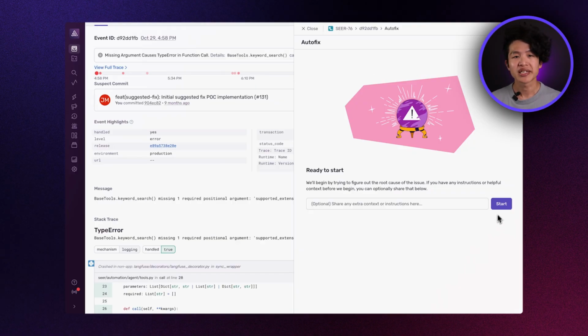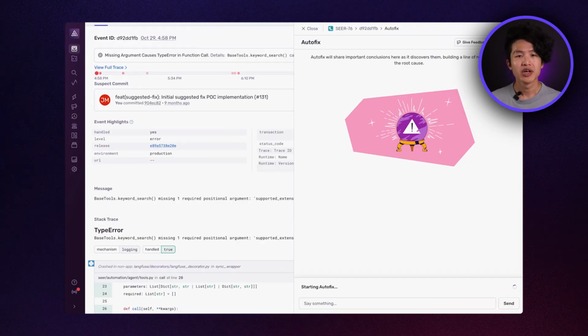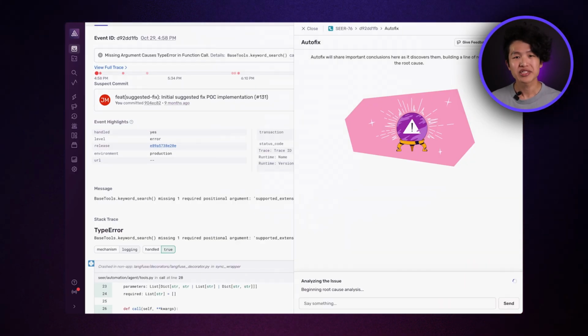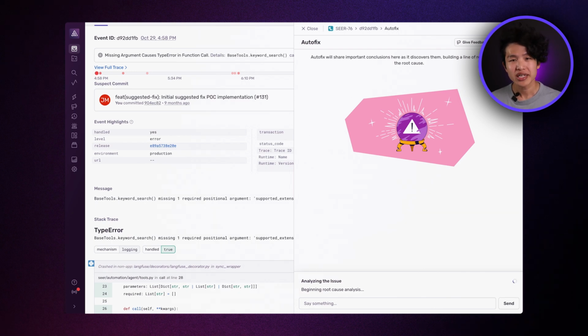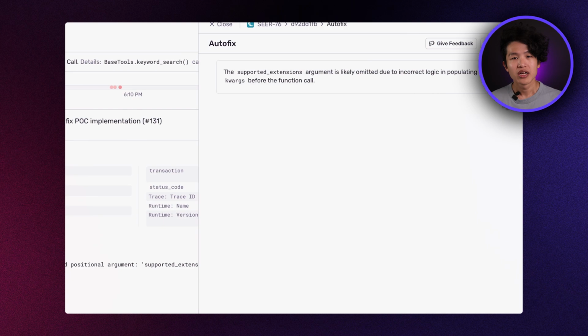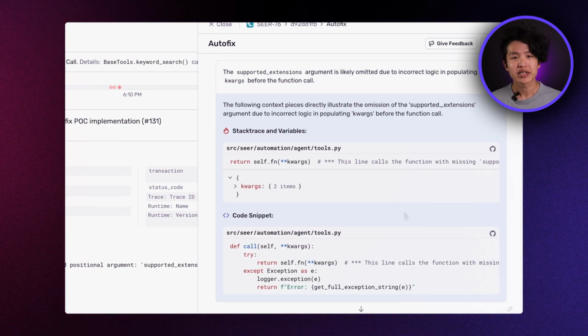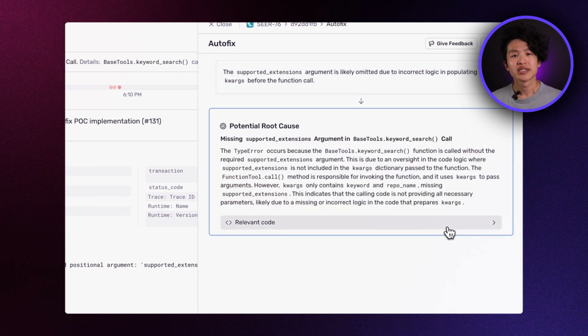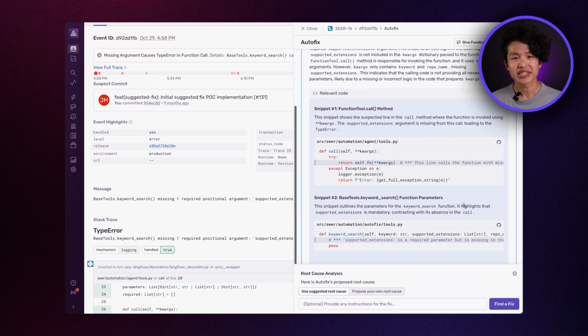Of course, we've also been hard at work on AutoFix. AutoFix is our AI system that is able to automatically perform root cause analysis of your Sentry issues and even generate PRs with fixes. You can access AutoFix at any time from the issue details page. When you trigger an AutoFix run, it analyzes your code base, all of the available context within Sentry, and surfaces insights along the way. When it's done, you see an in-depth root cause analysis, including the relevant code context, steps to reproduce, and even suggested unit tests.